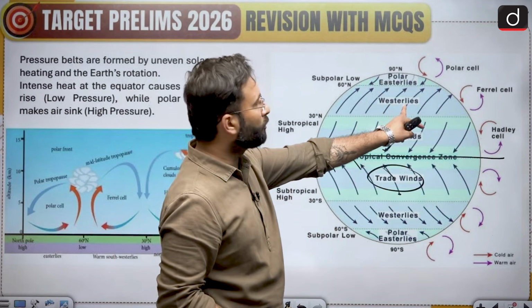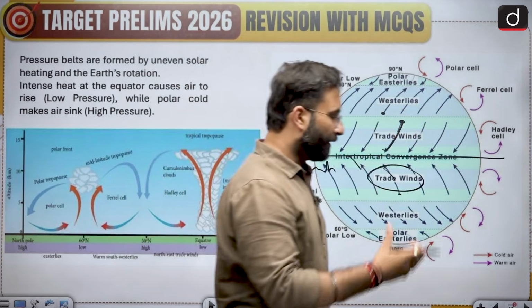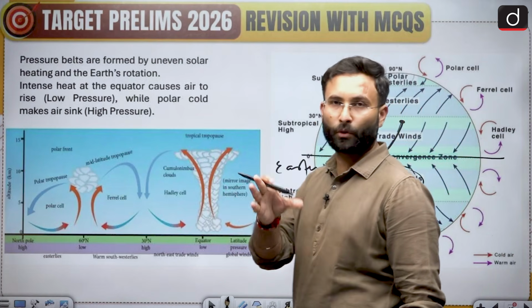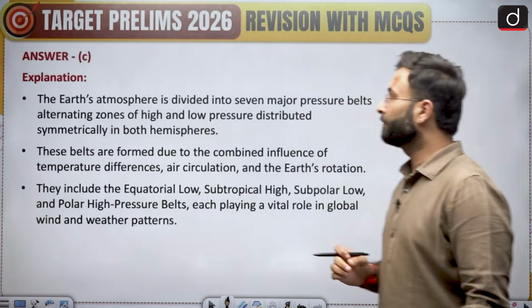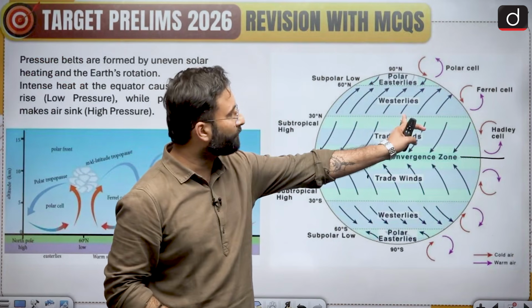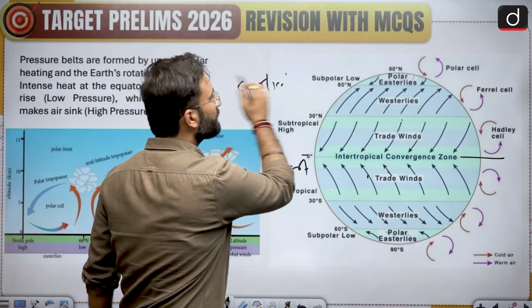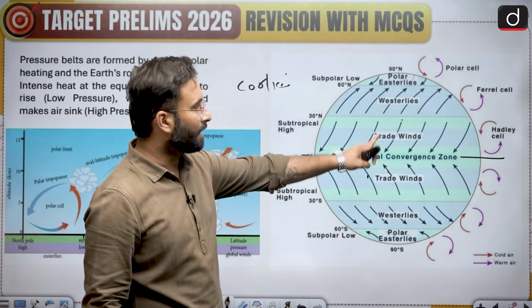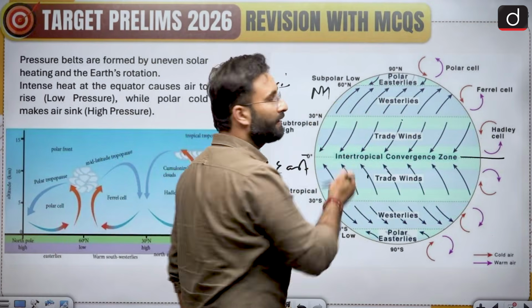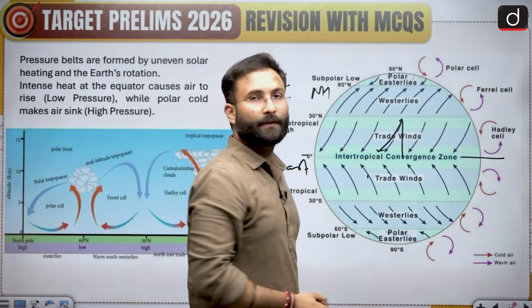And if you move over here, you will see that these are westerlies, because the origin is from the west. Okay, so when you are talking about the easterlies or the westerlies, they are defined by their origin, from where they originate. And all these things, why we are saying that origin is from there and deflection is toward that, is all because of the Coriolis force, which we have already seen. If you want, you can check whether the deflection is in the right direction or not. I told you that in the northern hemisphere, deflection is toward the right. So here you can see from here, it is moving, getting deflected towards the right.